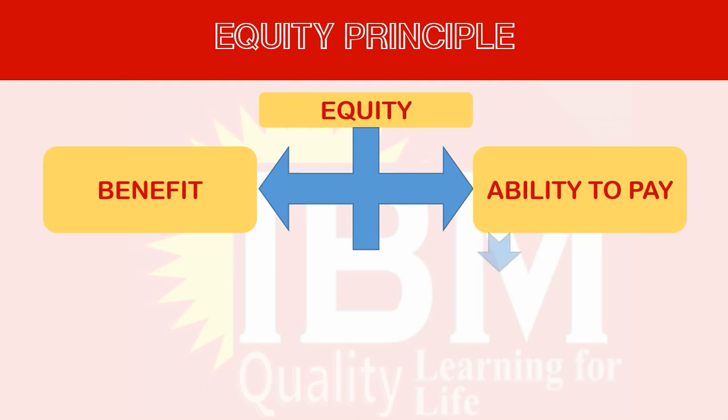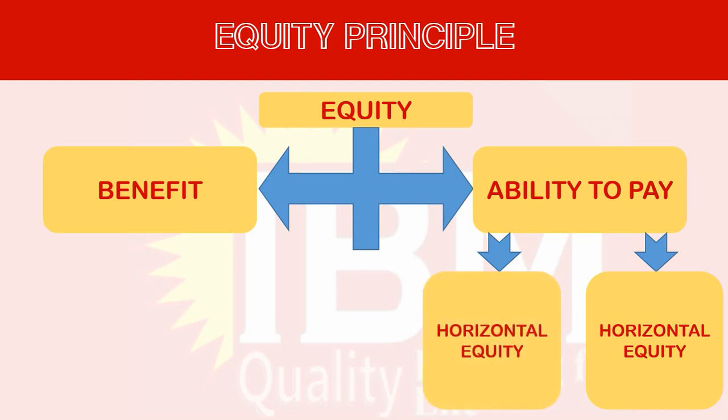Further dividing the ability to pay, there are two kinds of equity. One is horizontal equity. That means people who have the same level of income should pay the same level of tax. That is horizontal equity. And the other is vertical equity. People with different levels of income should pay different levels of tax. So this is the other side of the horizontal. Horizontal says same level of income, same level of tax. Vertical says different levels of income, different levels of tax. So this is what I mentioned by the equity principle.